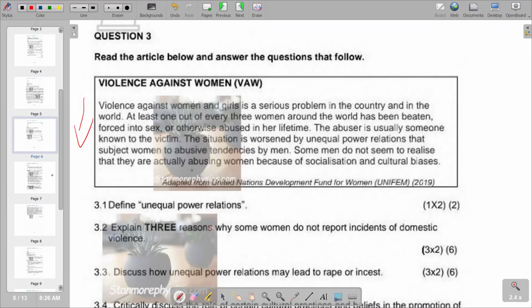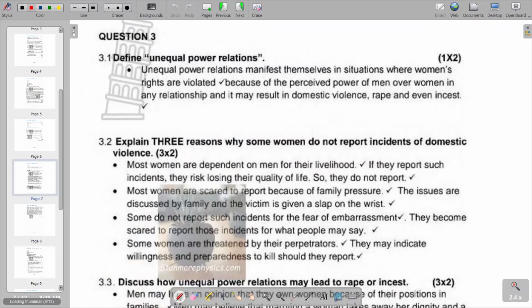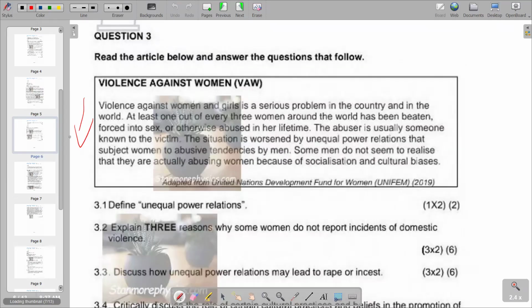So we've got a brief description of unequal power relations, another section saying unequal power relations manifest themselves in situations where women's rights are violated because of the perceived power of men over women in any relationship, and it may result in domestic violence, rape, and even incest. So this is what we have in terms of unequal power relations. Then move on to the next part, which is now 3.2. Explain 3 reasons why some women do not report incidents of domestic violence.